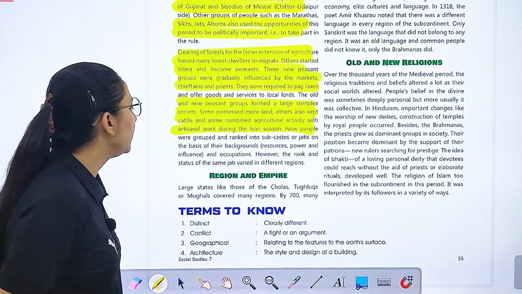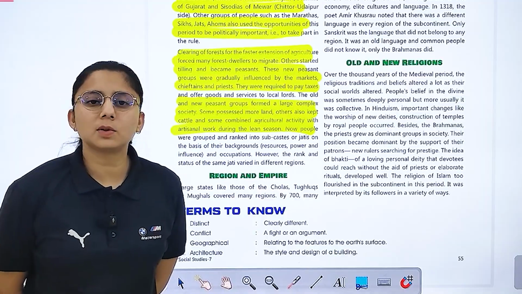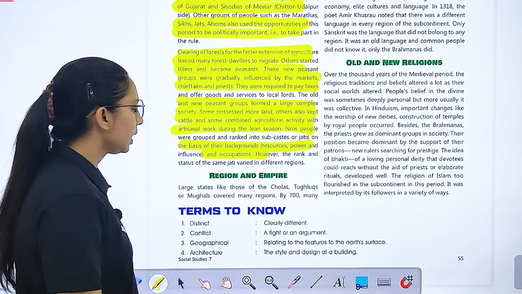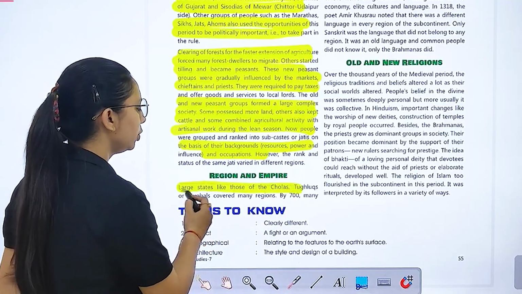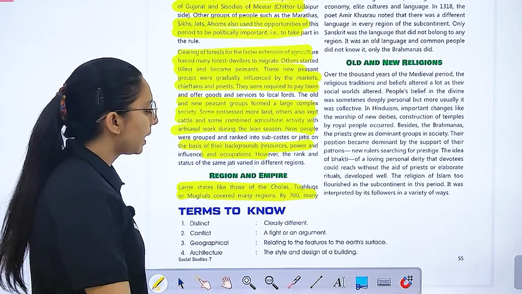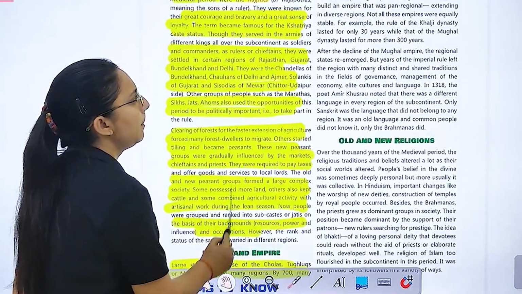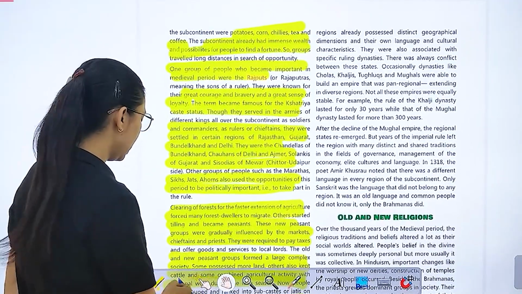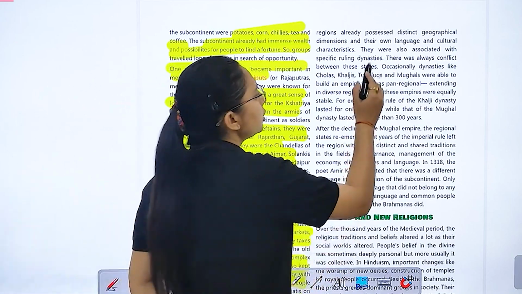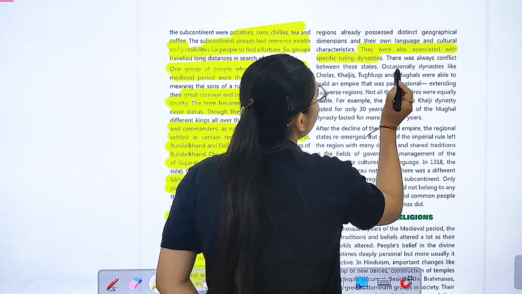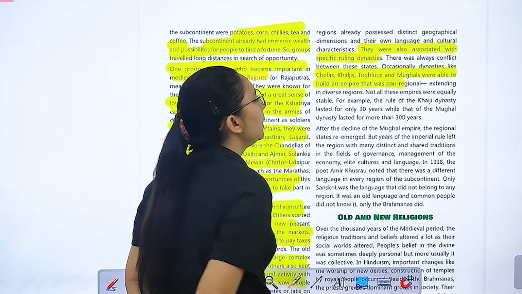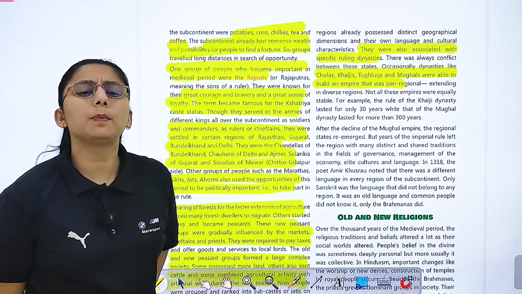Right? So we can say now people were grouped and ranked into subcastes or jatis on the basis of their background and occupation. Region and empire: later states like those of the Cholas, Tughlaqs or Mughals covered many regions, and by 700 many regions already possessed a distinct geographical dimension. So we can say they were also associated with specific ruling dynasties, like the Cholas, Khilji, Tughlaq, Mughal. They were able to build an empire that was pan-Indian.